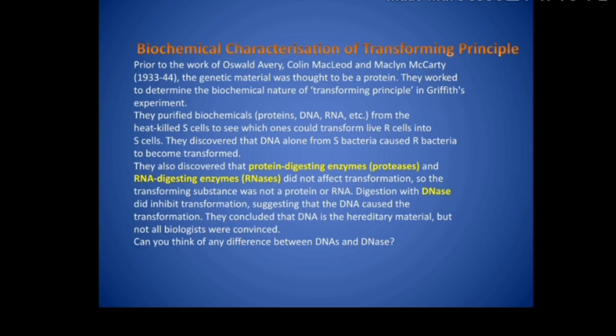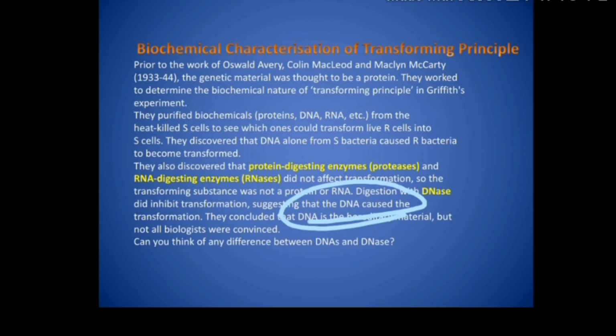So this was finally proved after the Griffith experiment, when Griffith defined transforming principle, and finally the biochemical nature of transforming principle was known to be DNA. Okay, so by that it is proved that it is a DNA, right?